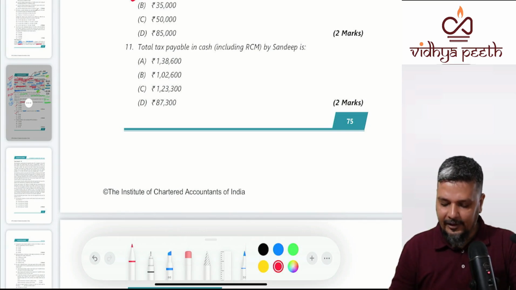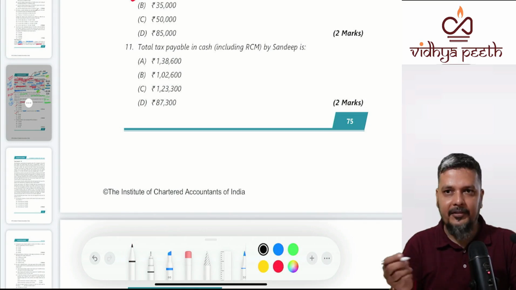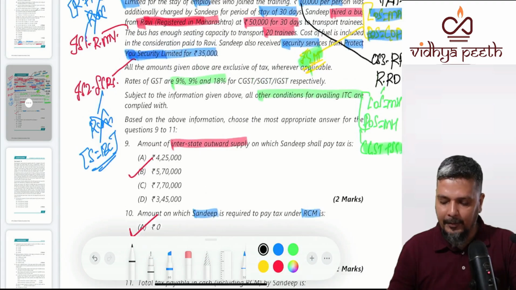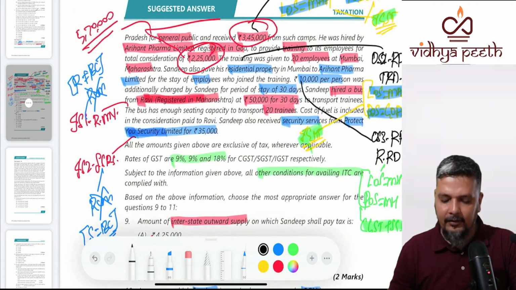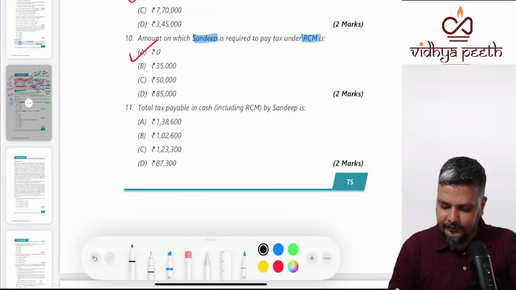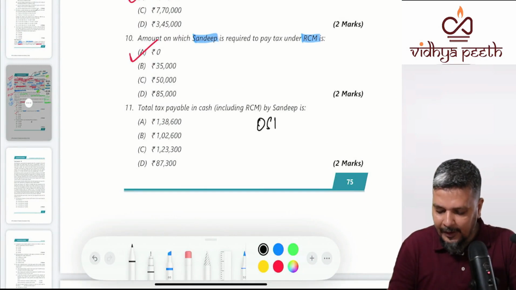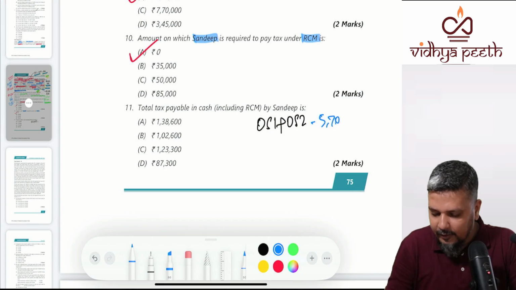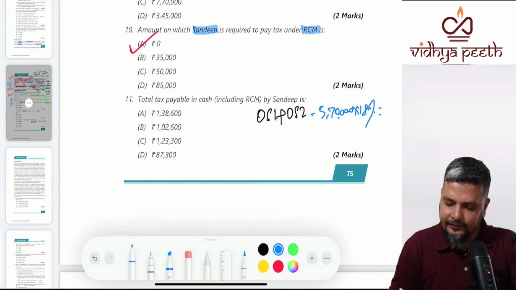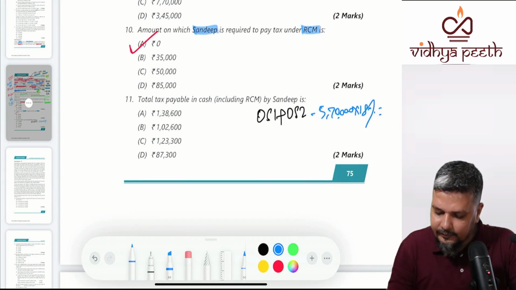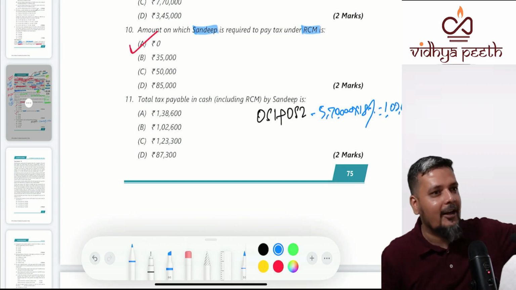Third, what is the tax payable in cash, including RCM? What is the tax payable in cash? What is this outward supply? Now use your calculator. I'm merging all CGST, SGST, IGST. What is this outward supply? Value 1, 5,70,000 was there? Correct. Outward supply 1 and outward supply 2, what was the answer? Multiplied by 18%. Correct? 1 lakh 2,600. Don't worry, this is not the answer, though you'll find an option.